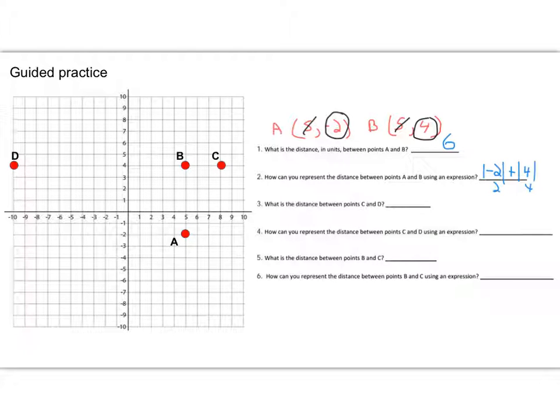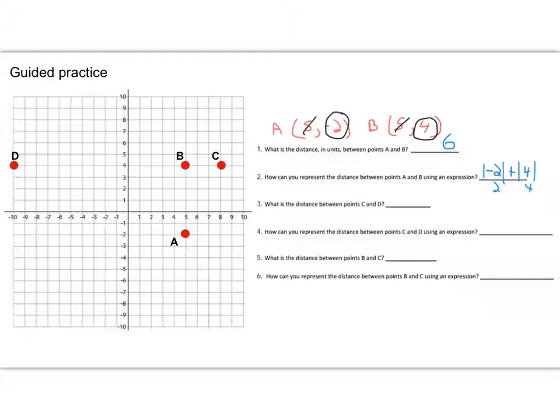All right, let's look at question 2. Now we're talking about points C and D, and it wants to know the distance and the expression. So really I prefer to do the expression first to calculate the distance. And I had to be careful counting the squares for this one because they're so far apart. It's a little bit easier to make a mistake when you're counting that, so we're going to really depend on the mathematical technique here.